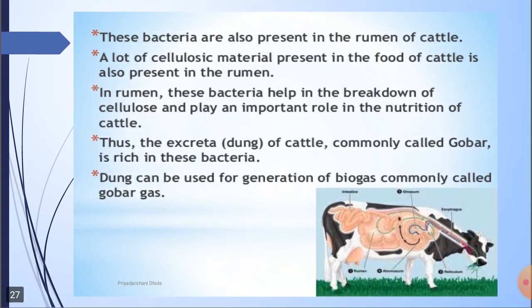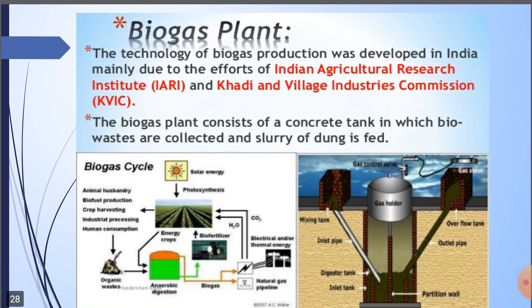These bacteria are also present in the rumen of cattle, the ruminant stomach. A lot of cellulosic material is present in the food of cattle, and it is also present in the rumen. In the rumen, bacteria help in the breakdown of cellulose and play an important role in the nutrition of cattle. Thus, the dung of cattle, commonly called gobar, is rich in these bacteria, and dung can be used for the generation of biogas, commonly called gobar gas. Next is the biogas plant.